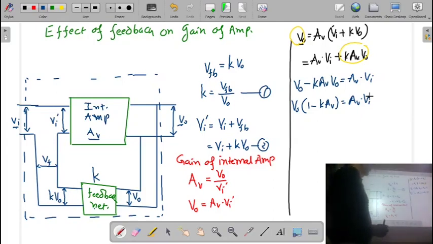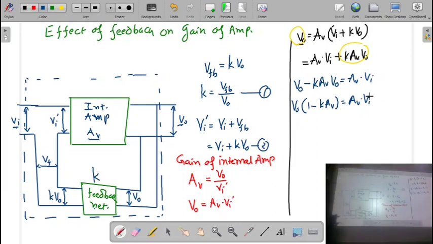Correct? So, here, for the feedback amplifier, the VO is the output voltage and the VI is the input voltage.